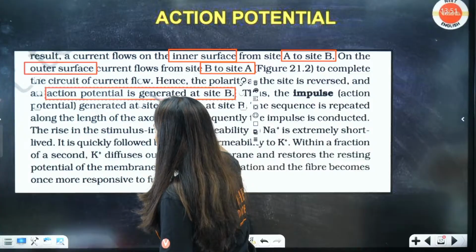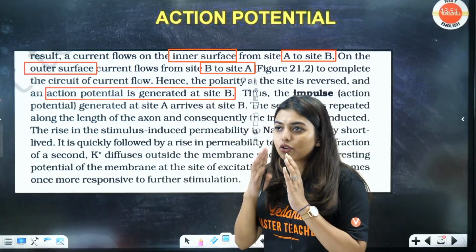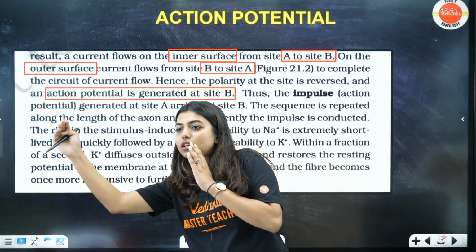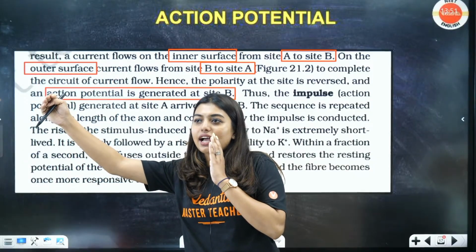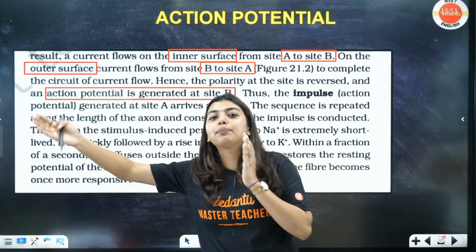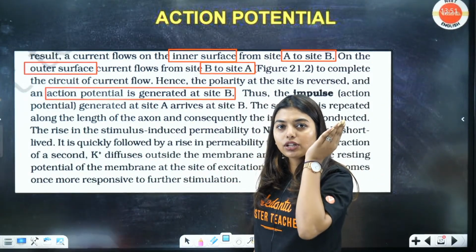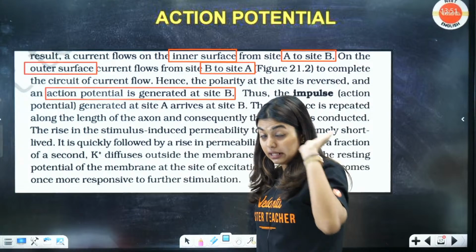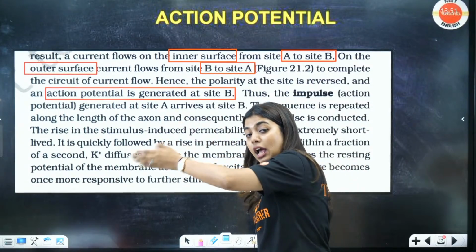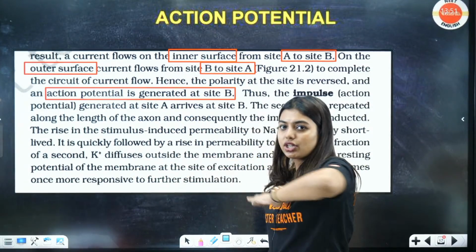How does a gossip go? When gossip is told, it will go from one person to another person, another person to another person. Yes, hi Angeline, I'm doing good. So it will keep passing on. Same way, A to B it will go, B to C it will go. Same way, what will happen? Repolarization, depolarization, repolarization, hyperpolarization, again resting potential, again continues.